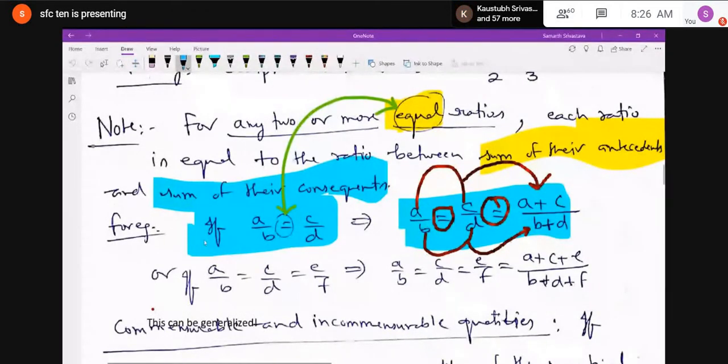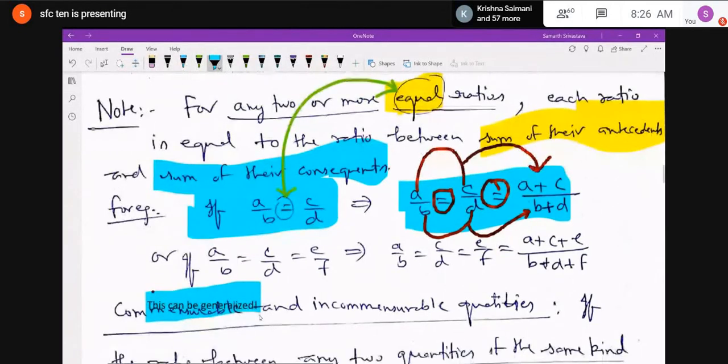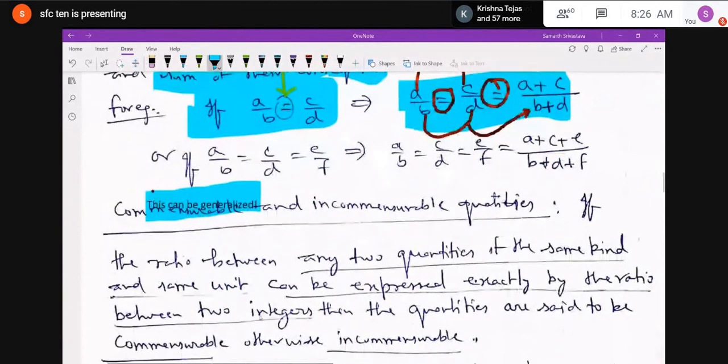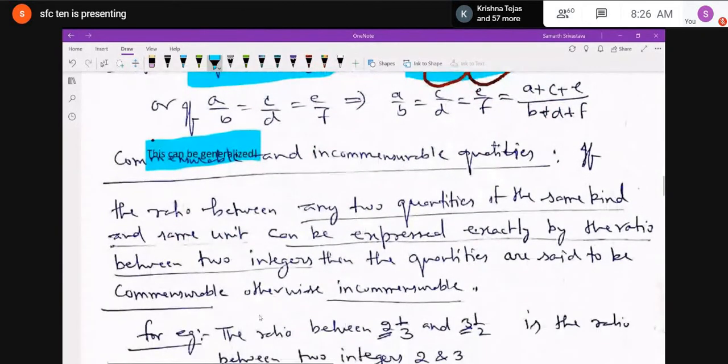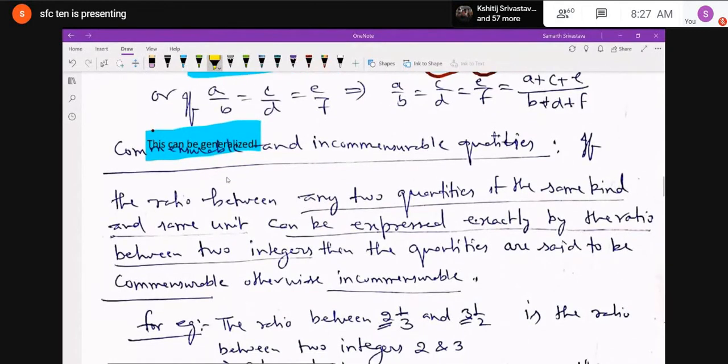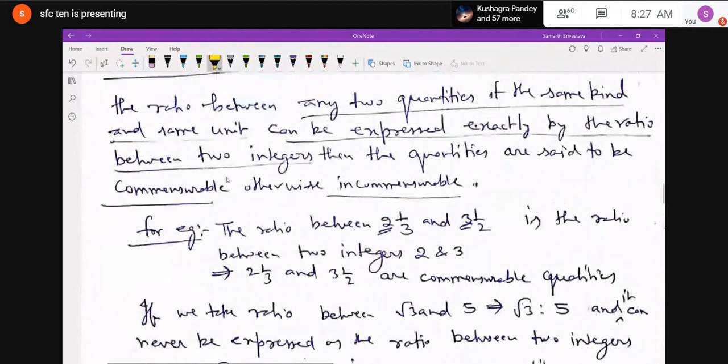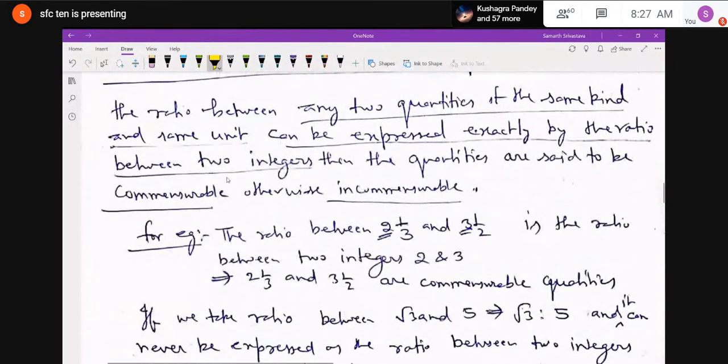Okay. Now about commensurable and incommensurable quantities. Actually, this was given in a book and you should know, but it is not of big use. If the ratio between any two quantities of the same kind and same unit can be expressed exactly by the ratio between two integers, then the quantities are said to be commensurable.